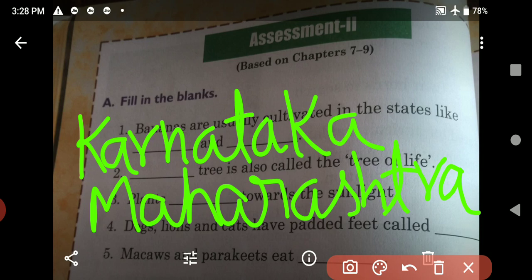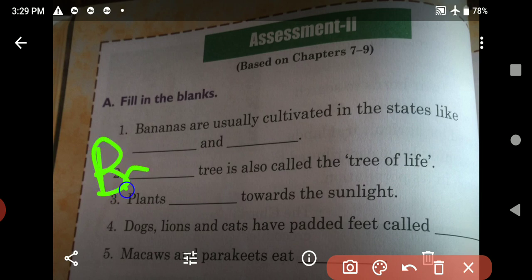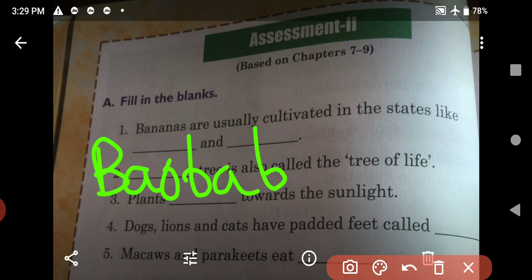All of you have done? These are the names of states, so the first letter should be in capital letter. Then second one, dash tree is also called the tree of life. What is the answer of this one? Answer is baobab tree. Write down here baobab.